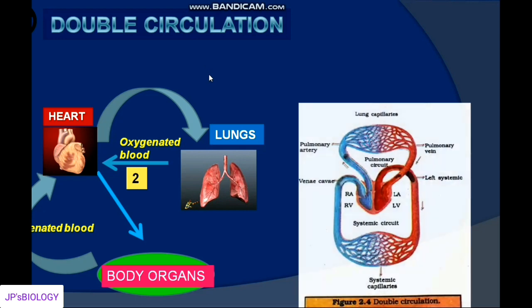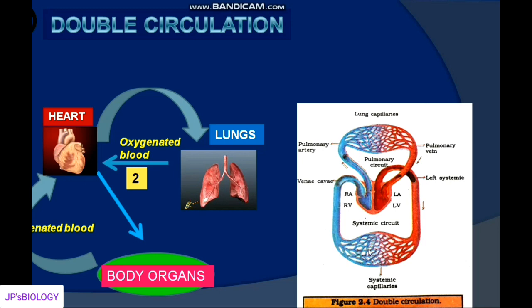So to complete one circulation, blood is reaching two times to the heart, hence it is called double circulation. In this image, you can observe the deoxygenated blood from different body organs is reaching to the heart through vena cava, and from the ventricle the deoxygenated blood is sent to the lungs through pulmonary artery. Right side of the heart is pulmonary circulation, and left side of the heart you can see systemic circulation, where oxygenated blood from lungs is received to the heart through pulmonary veins, and from the left ventricle the oxygenated blood is sent to all parts of the body through left systemic aorta.